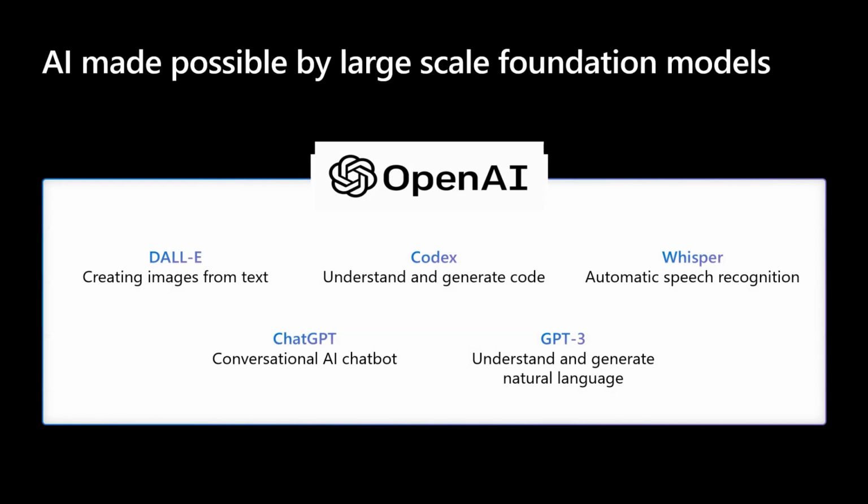DALL-E is a set of models that can generate or manipulate images from natural language. Codex is a set of models that can understand and generate code, including translating natural language to code. It is a descendant of GPT-3 that's been trained on both natural language and code. Whisper allows automatic speech recognition. ChatGPT is a conversational AI chat bot, and GPT-3 is for text completion, a set of models that can understand and generate natural language.